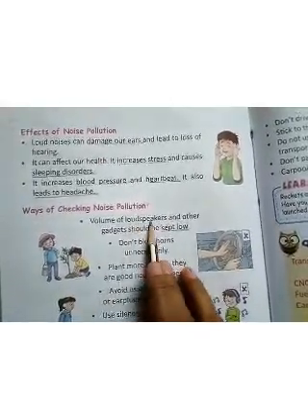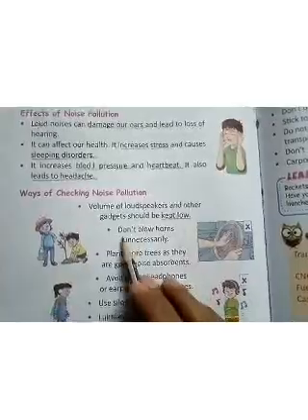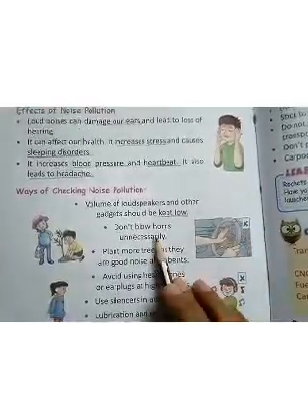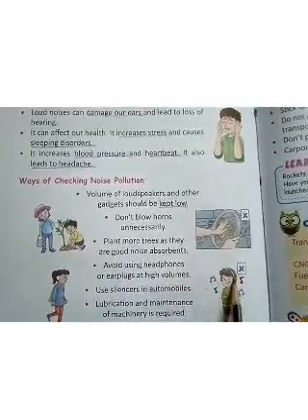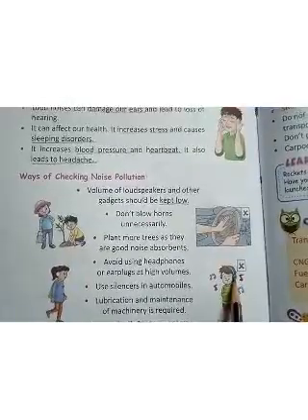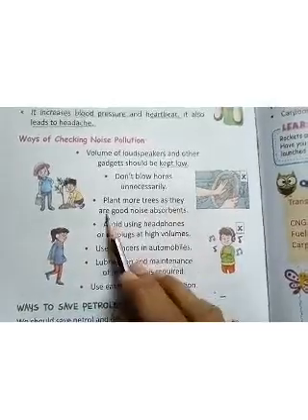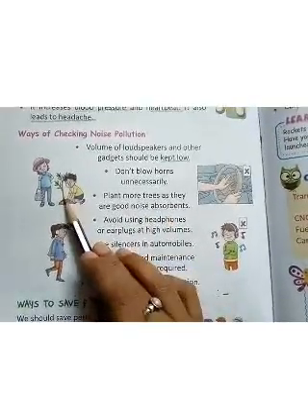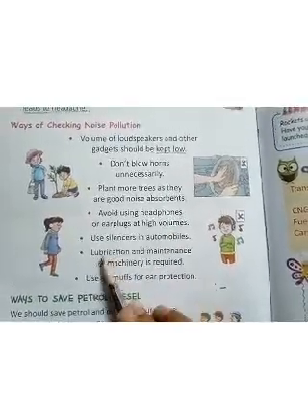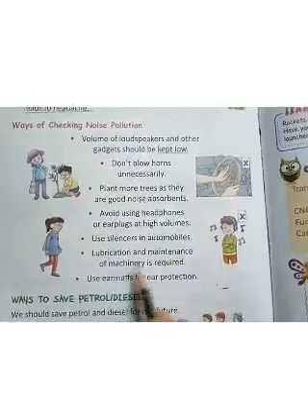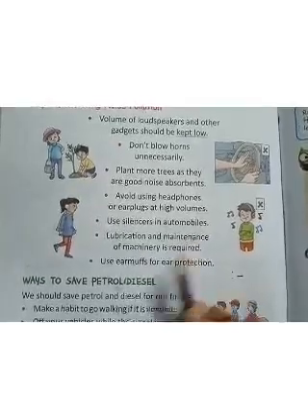All the loudspeakers and other gadgets should be kept at a low volume, okay, and don't blow the horns unnecessarily, and avoid the use of headphones and earplugs at high volumes, okay. And what you should do, plant more trees as they are good noise absorbents. Planting more trees. Use silencers in automobiles, and lubrication and maintenance of machinery is required so that the machinery does not make any noise while working.